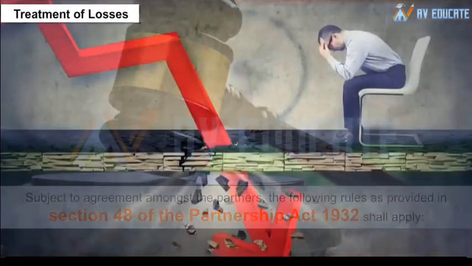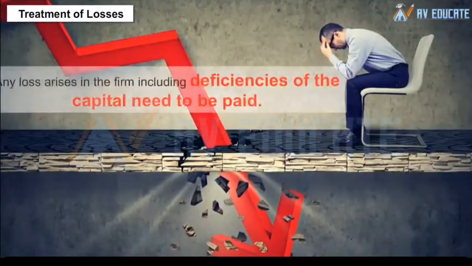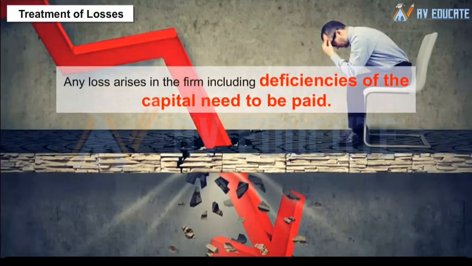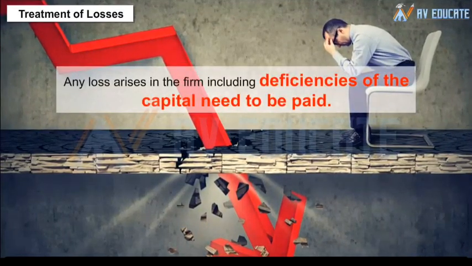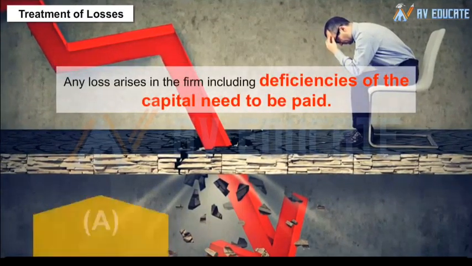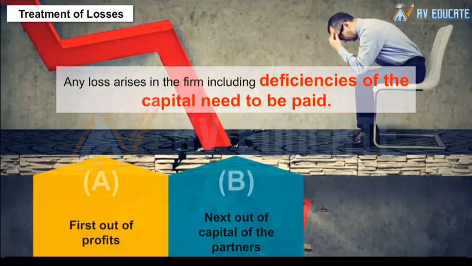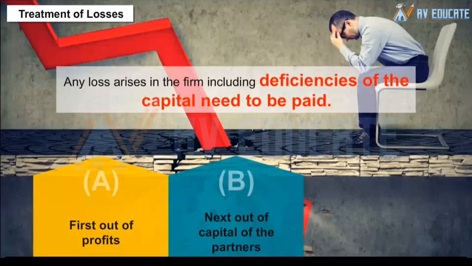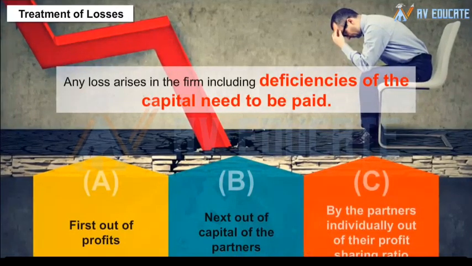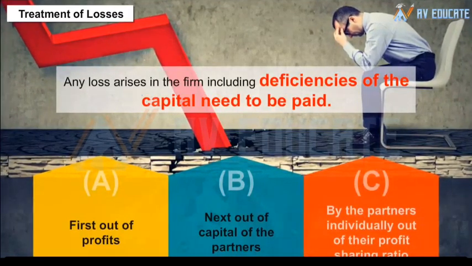A. Treatment of losses. Any loss that arises in the firm, including deficiencies of the capital, needs to be paid: A. First out of profits. B. Next out of capital of the partners. C. By the partners individually out of their profit-sharing ratio.